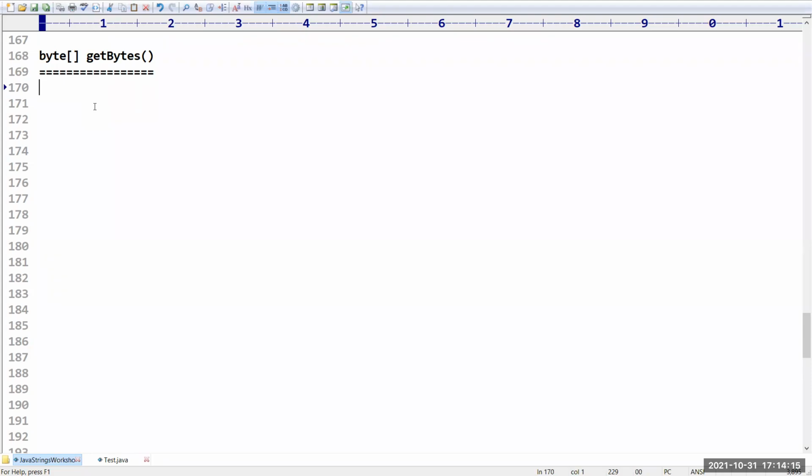Okay. So it encodes the given string into a sequence of bytes by using the default character set. I will explain by taking a simple example so that you can feel very comfortable. To extract the bytes value for the given characters, because in some cases we have to write information to a file or read information from a file. The information in the file will be stored based on bytes.